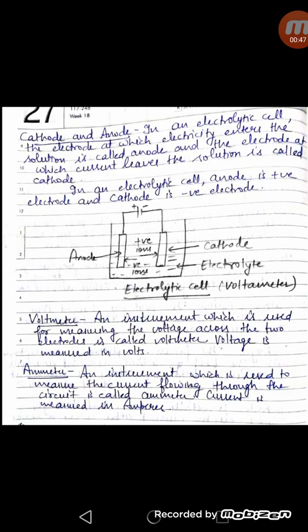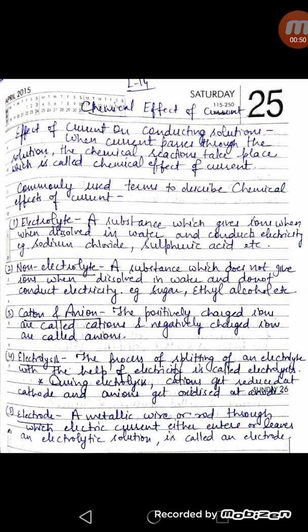Firstly, you should know certain terms which are related to electrolysis. Some commonly used terms to describe chemical effects of current are: number one, electrolyte. You should know the meaning of electrolyte. It is a substance which gives ions when dissolved in water and conducts electricity. It means any substance which dissolves in water and produces ions is called an electrolyte. For example, sodium chloride, sulfuric acid. In the same way, caustic soda, which is also called sodium hydroxide, and common salt are all electrolytes.